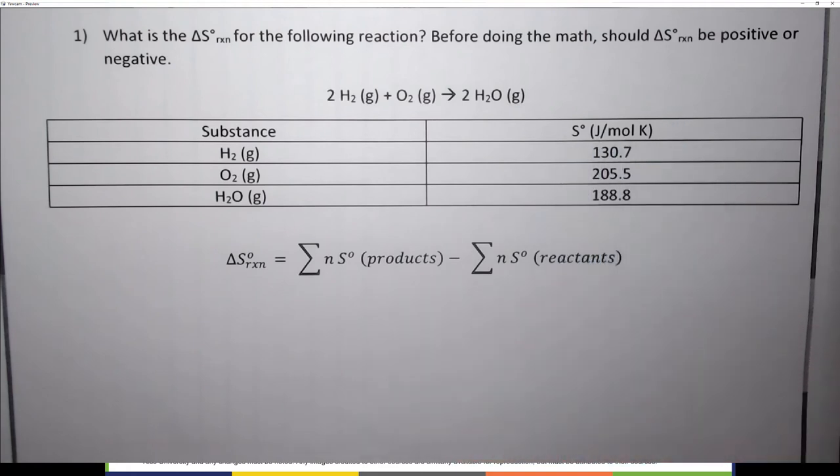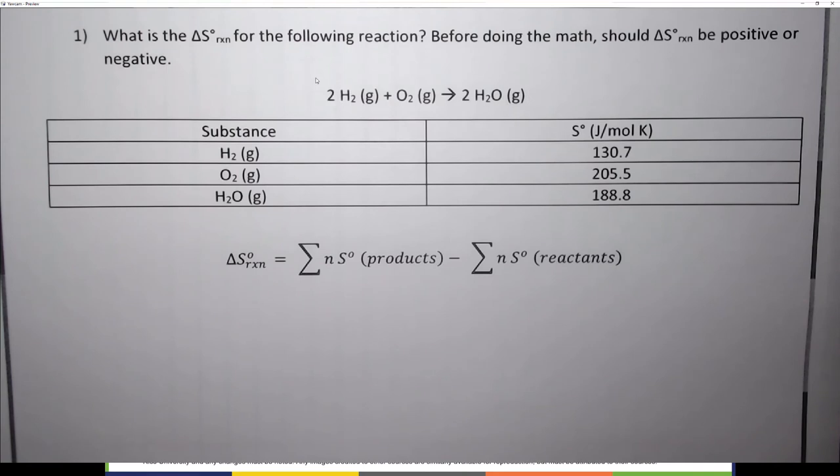You wouldn't have to memorize them, but that table came right out of the OpenStax book. So it says, what is the delta S of the reaction for the following reaction? And we have hydrogen plus oxygen yields 2 water. And then it says, before doing the math, should the delta S of the reaction be positive or negative?